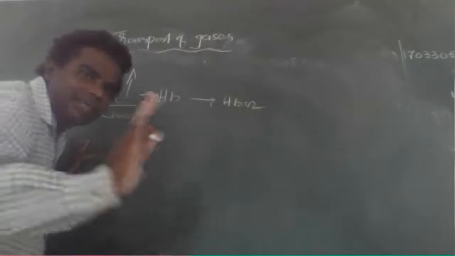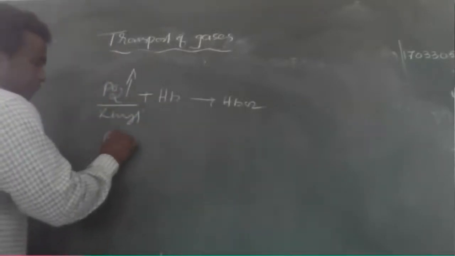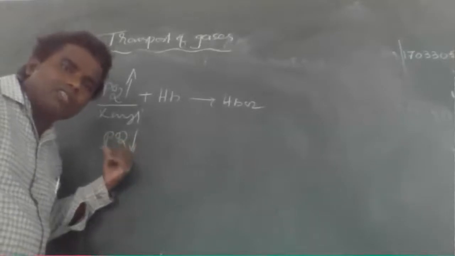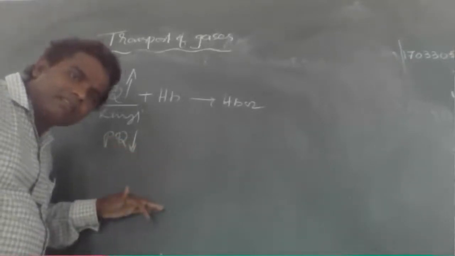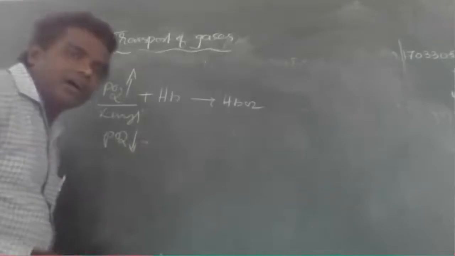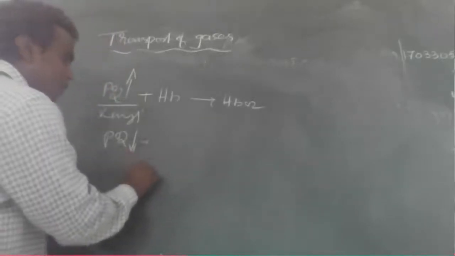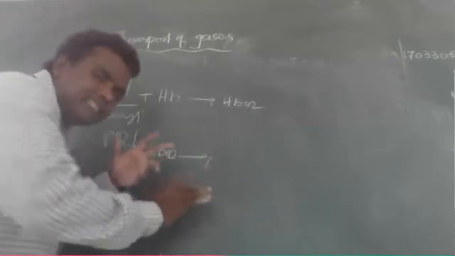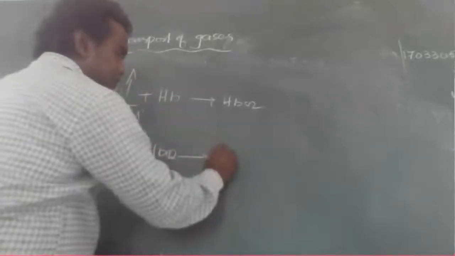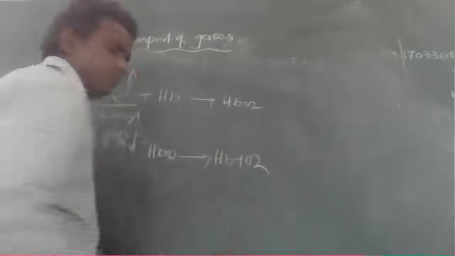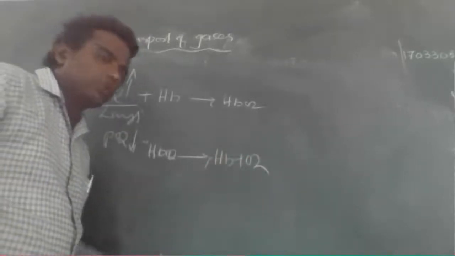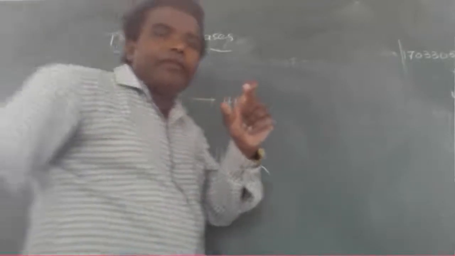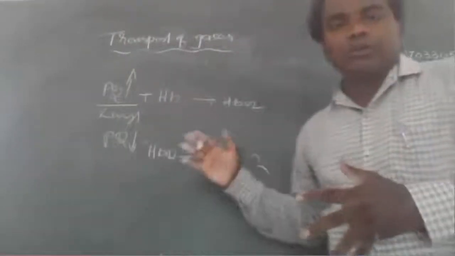Remember one thing, where PO2, partial oxygen pressure, is lesser, in that condition what happens? The oxyhemoglobin is dissociated. That means Hb plus O2 should be formed, right? So this is the principle. You must concentrate on this one.